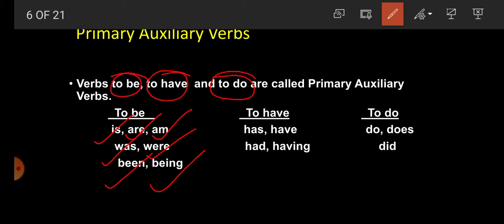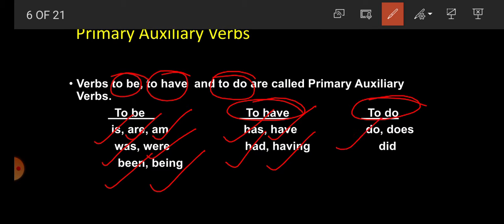What comes under to have? Has, have, had, having. What comes under to do? Do, does, did. So student, they are called primary auxiliary verbs.